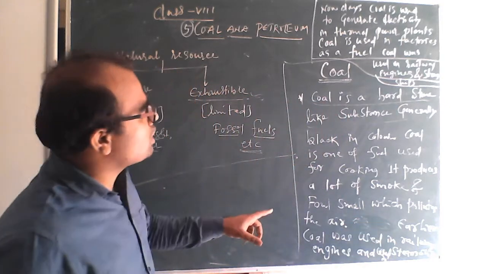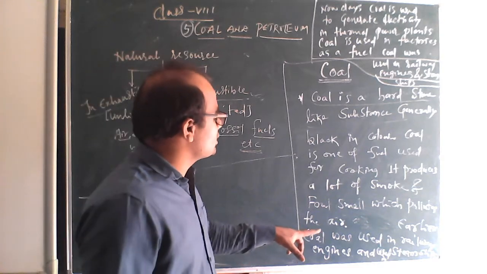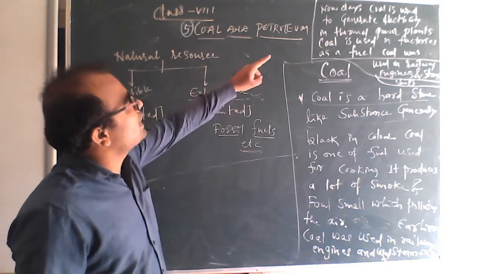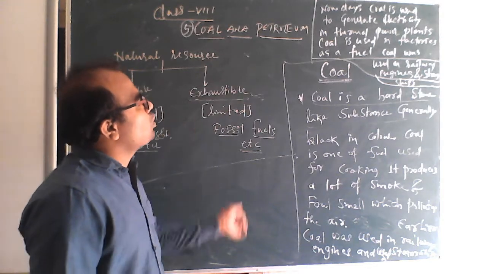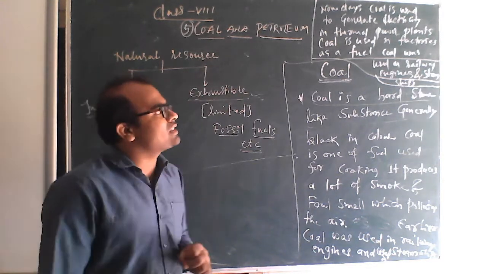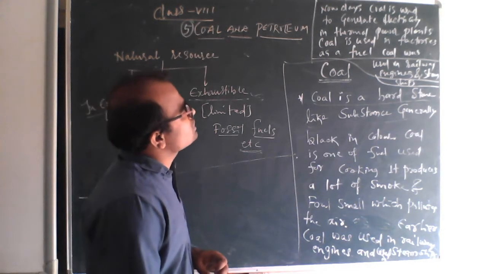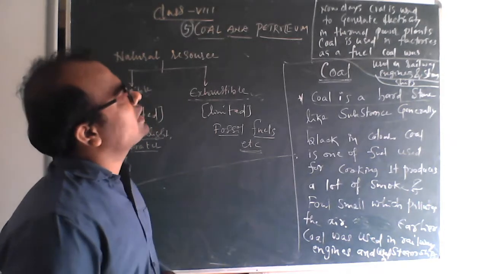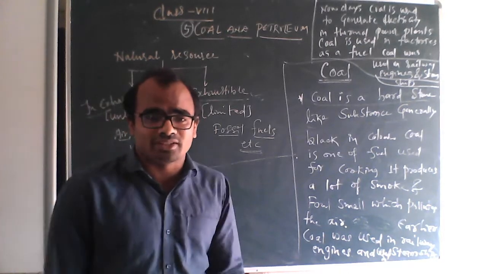Earlier, coal was used in railway engines and steamships. Nowadays, coal is used to generate electricity in thermal power plants. Coal is used in factories as a fuel. These are the uses of coal, we can say.